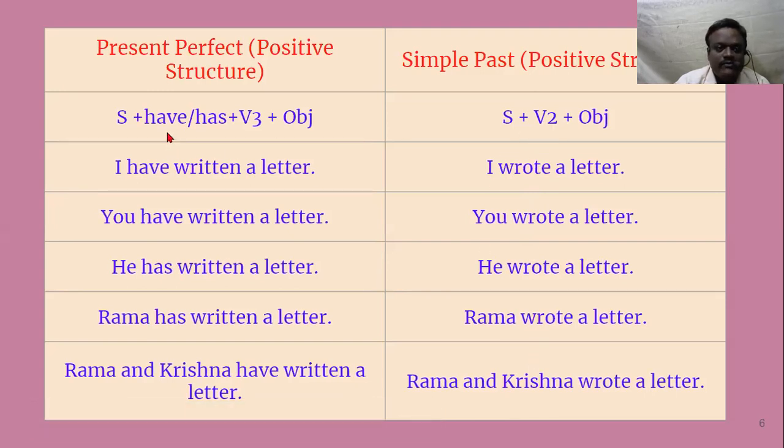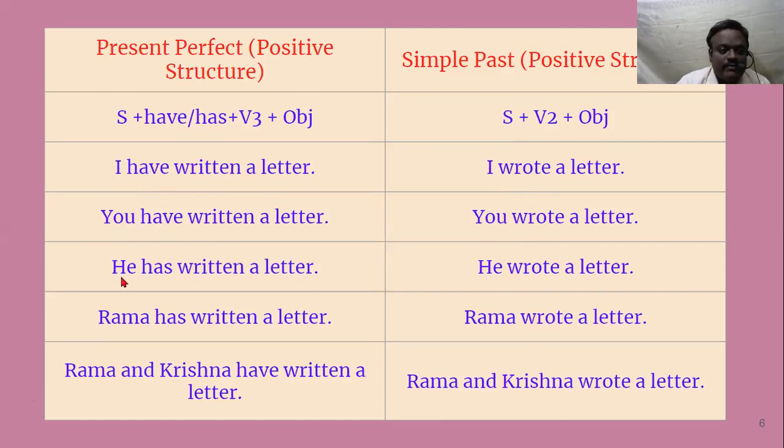Whereas here we have to use have or has. So we have to consider whether the subject is third person singular or first person, second person. These things have to be considered. So here, I have written a letter. I is first person, so I always takes a plural verb. So I have written a letter. You have written a letter. You, it can be singular or plural, but still we use have only.